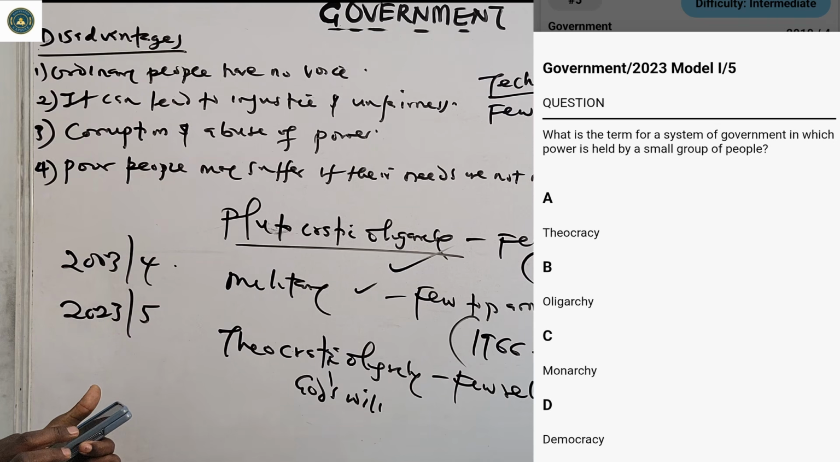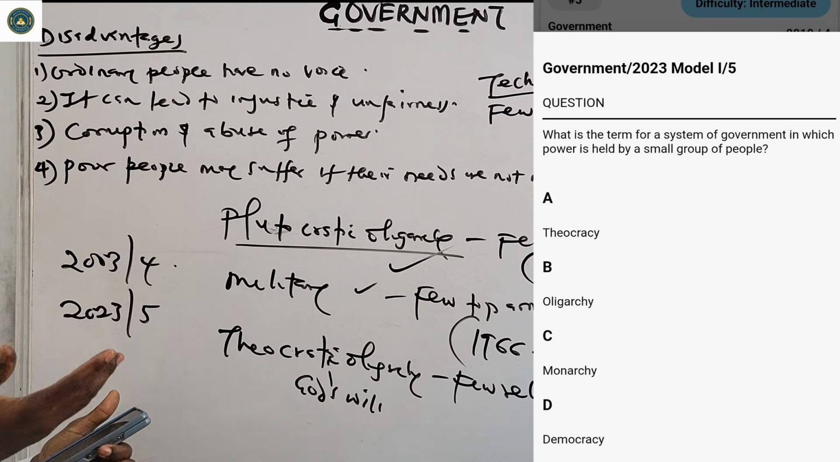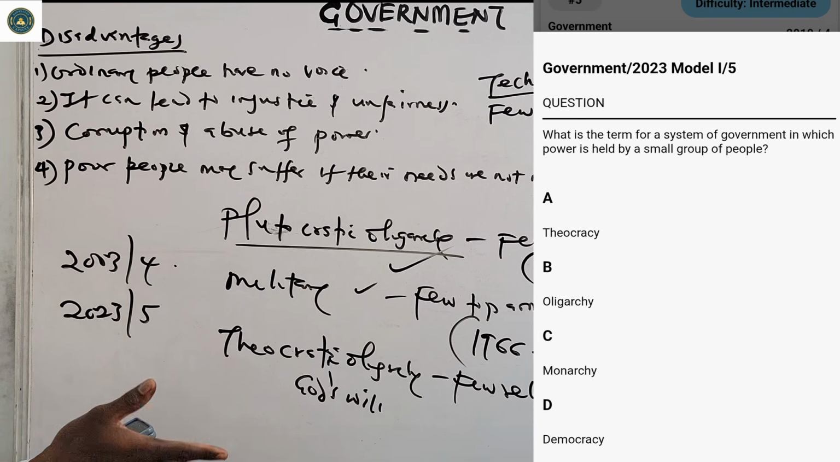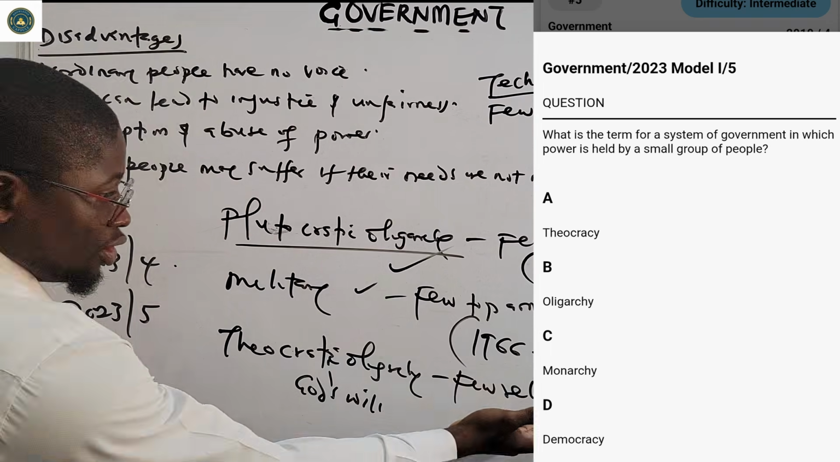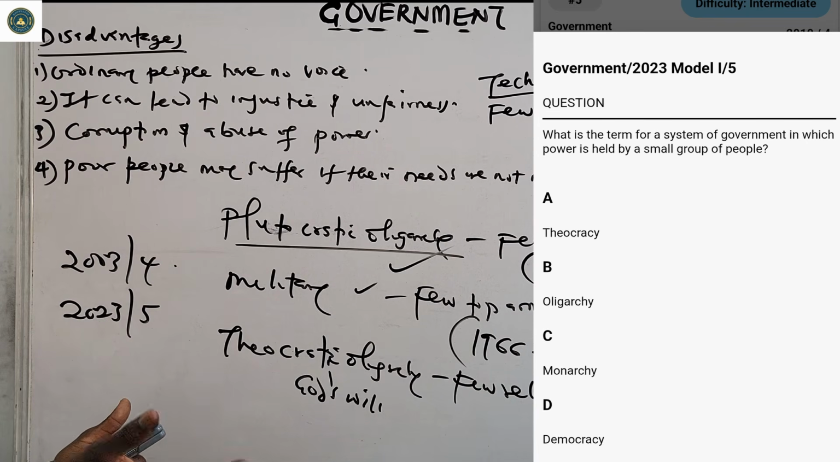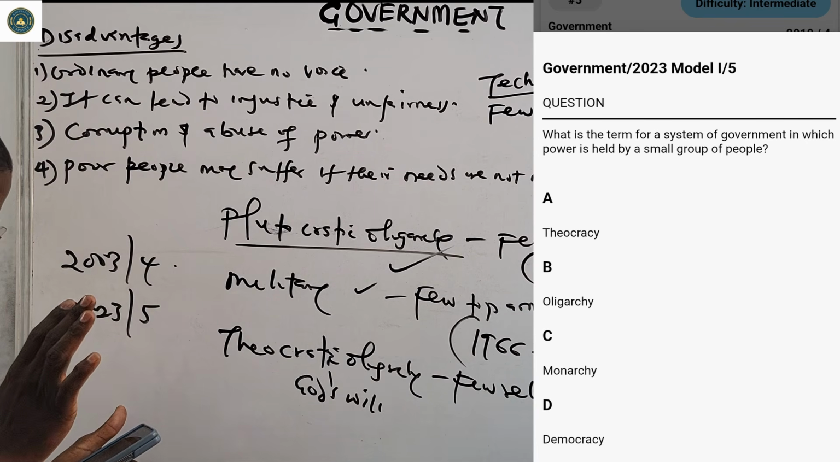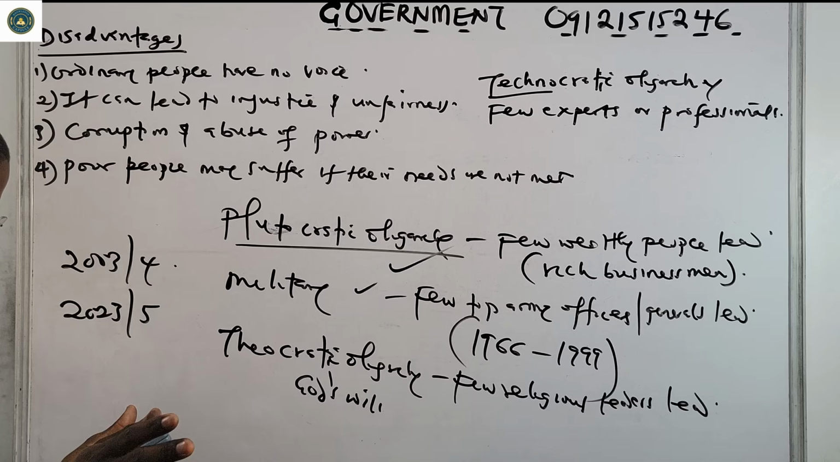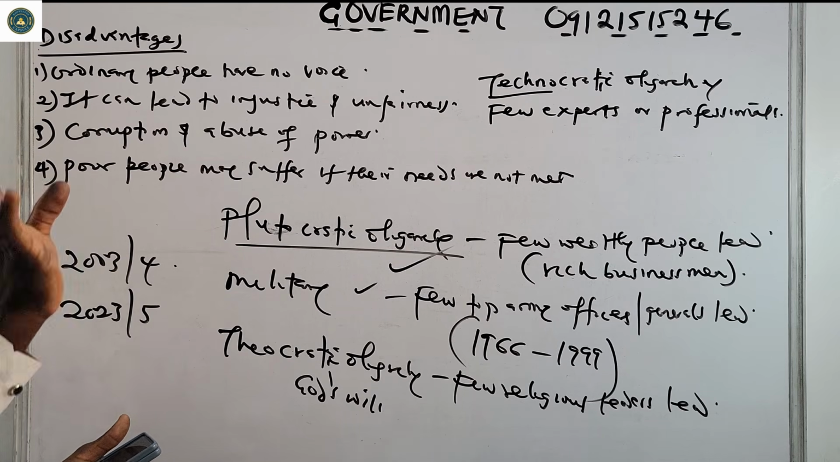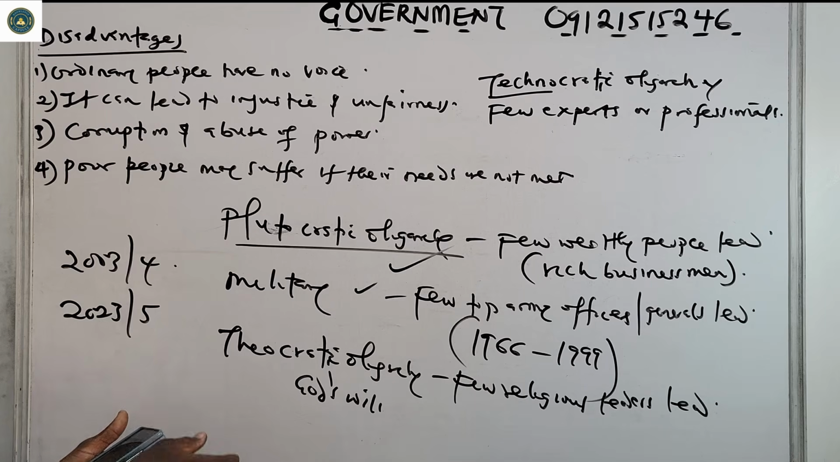You cannot choose A, because even in theocracy only a few people lead, but those are a few religious leaders, and the question doesn't say religious leaders. It says power is held by a small group of people. That is oligarchy, the broader term. Theocracy is a form of oligarchy, so you cannot choose theocracy there.